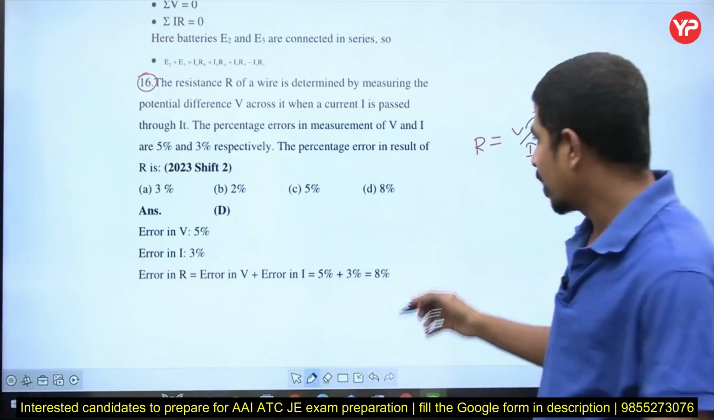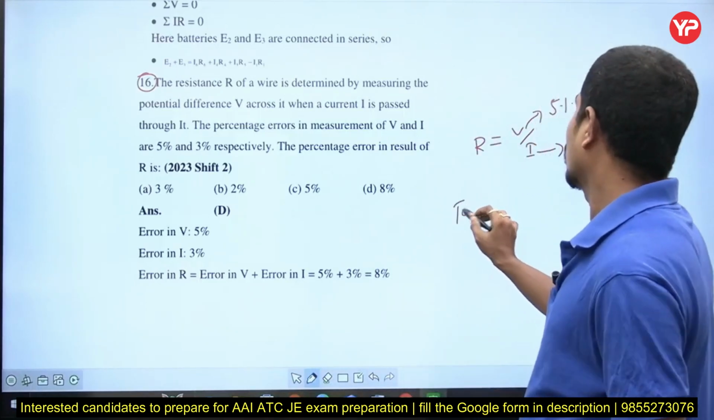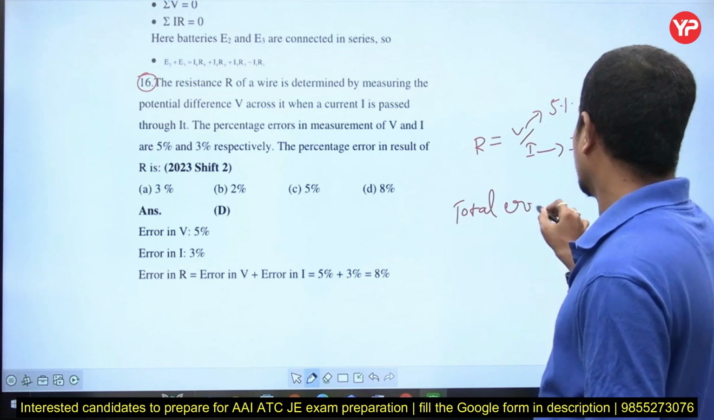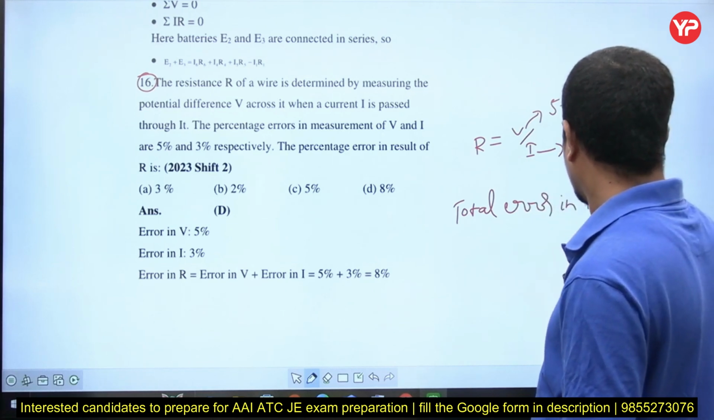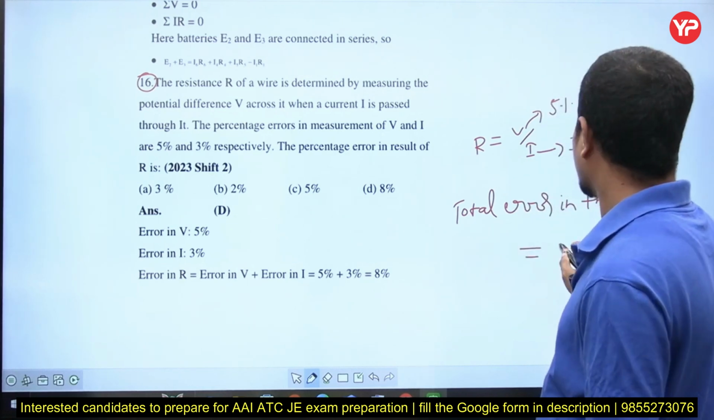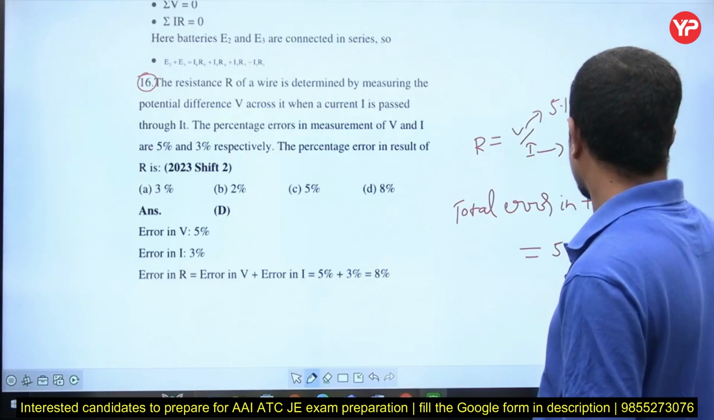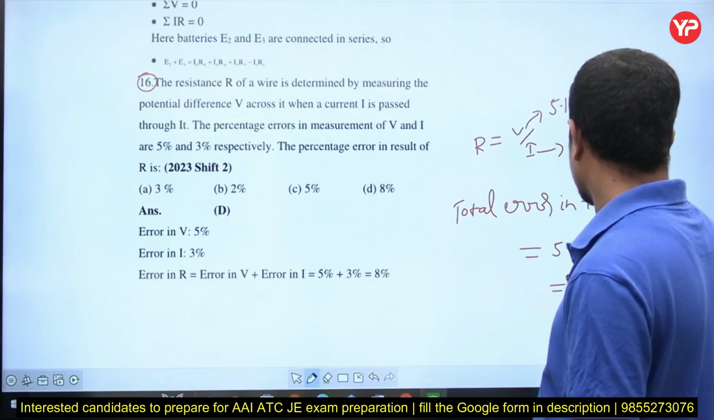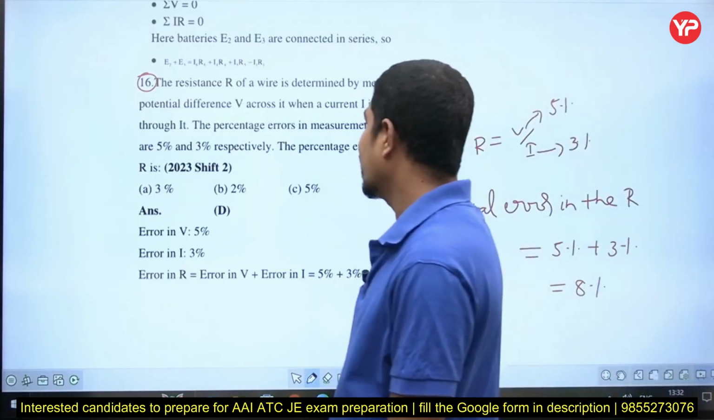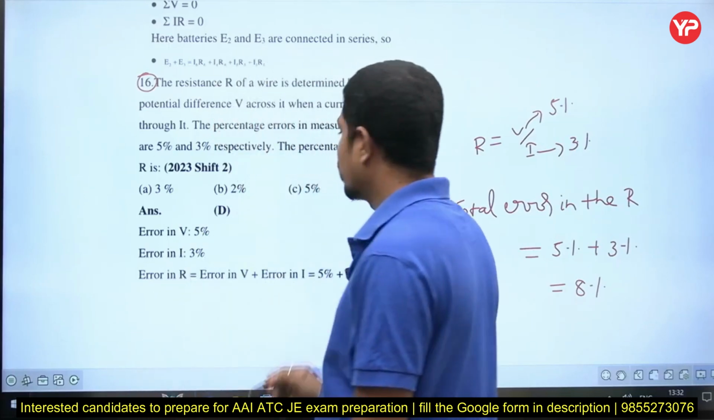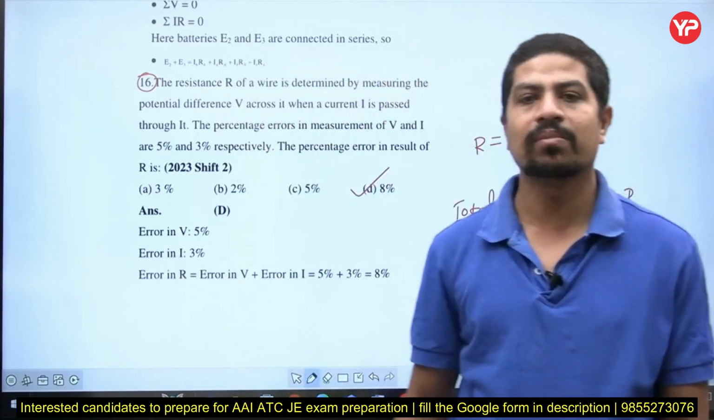Then the total error in R is 5% plus 3%, total 8%. This is a very simple concept. Errors will get added directly. So the option is D. That much simple it is.